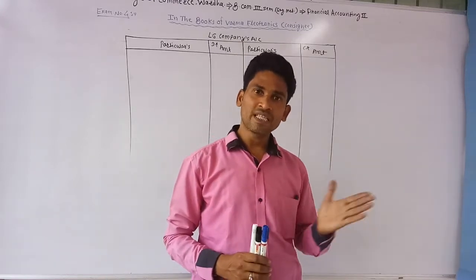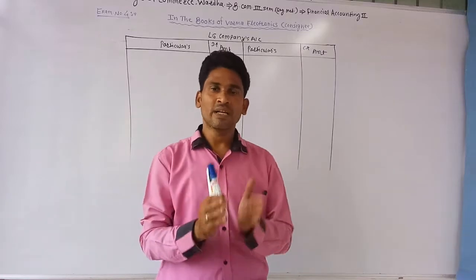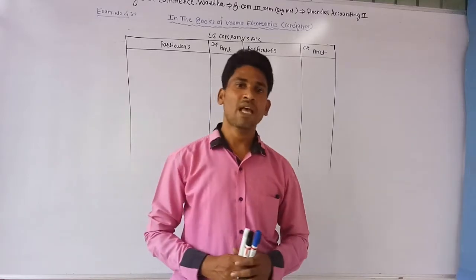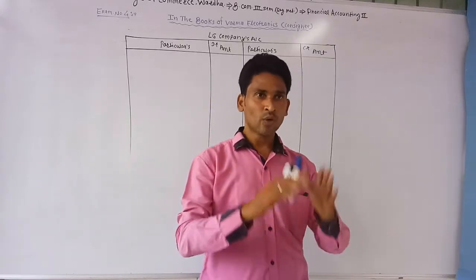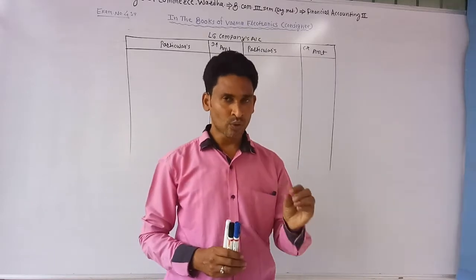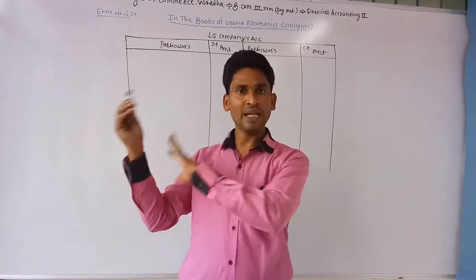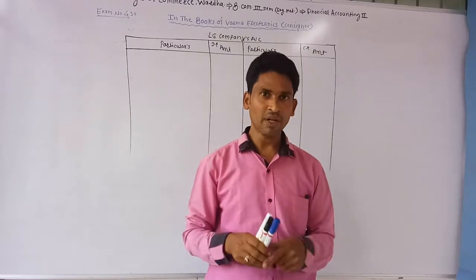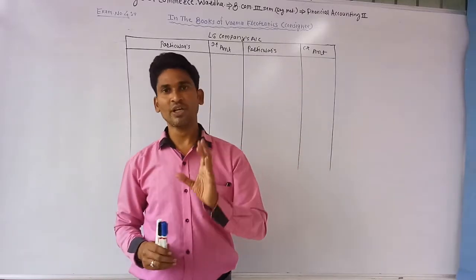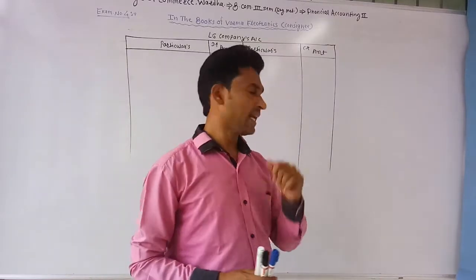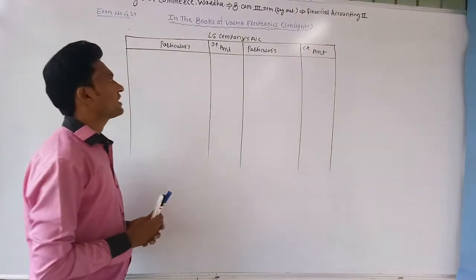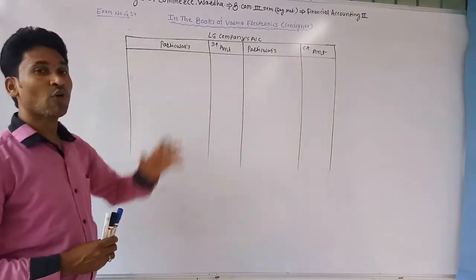At the end of the financial year, Verma Electronics, deducting its expenses and its commission, sent the total due amount through RTGS to LG company. This is our example. It's also given in your description box. Now let's start the example of how these transactions are recorded in the books of the consignee.